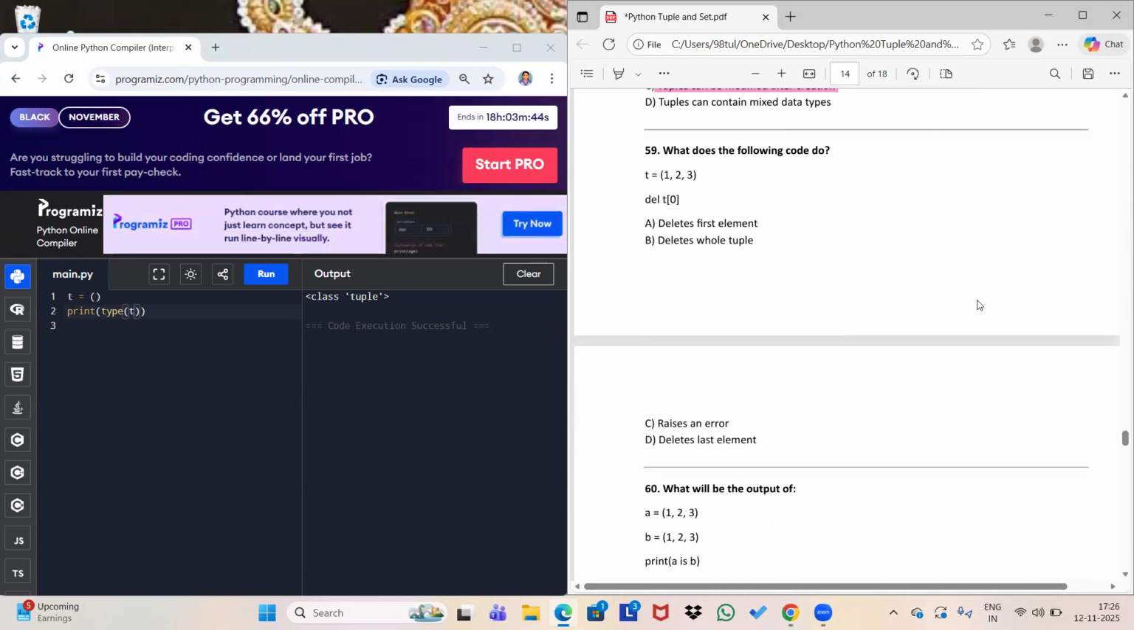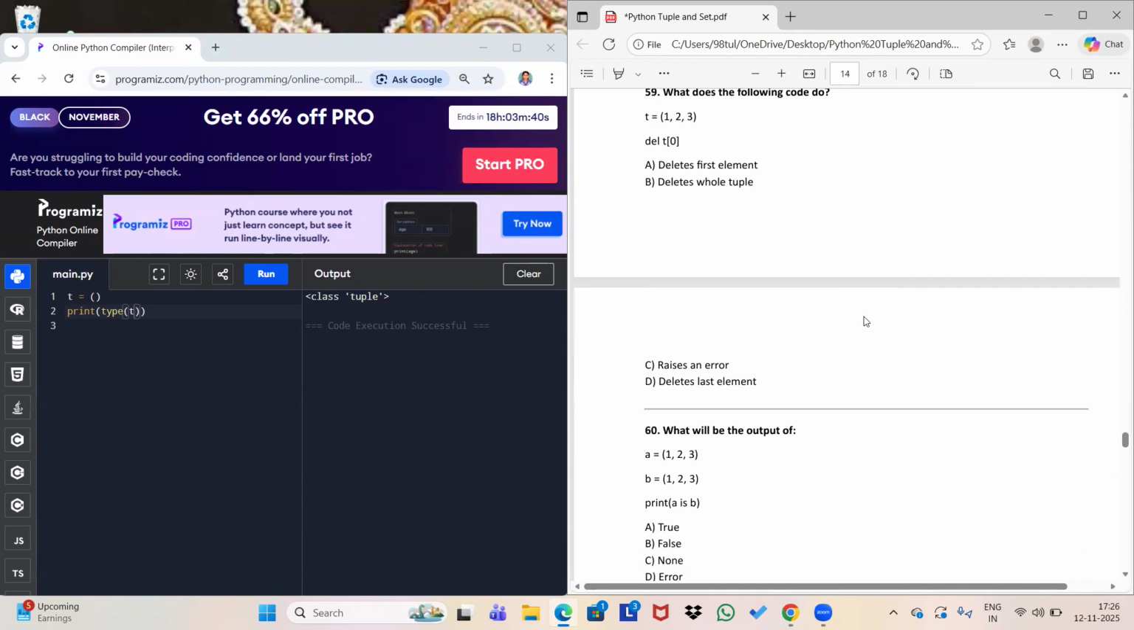Okay, next one. What does the following code do? So what will be the answer? This is your tuple 1, 2, 3 and del T[0]. We know that it is immutable, so it's not going to do anything. It will raise an error.